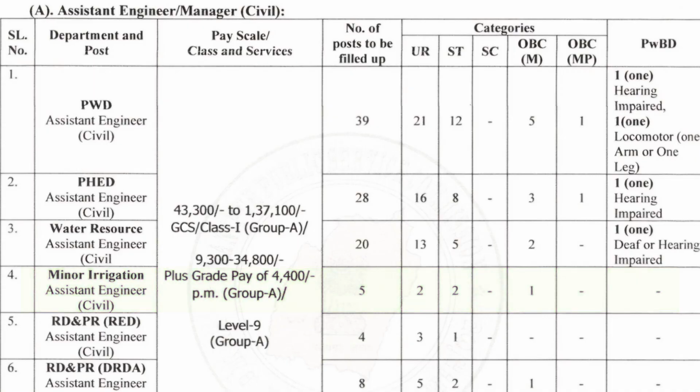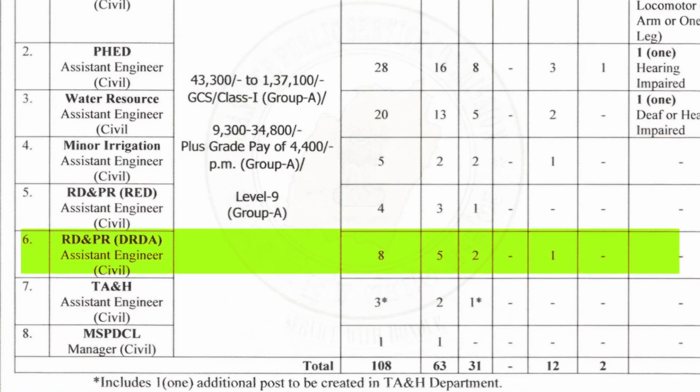In serial number 5, we have RD and PR, RED Assistant Engineer in Civil. In total, there is 4 vacancies, out of which 3 is unreserved and 1 is reserved for ST candidate. In 6th, we have RD and PR, which is in the RDA Assistant Engineer Civil. In total, there is 8 vacancies, out of which 5 is unreserved and 2 is reserved for ST candidate and 1 is also reserved for OBC M candidate.